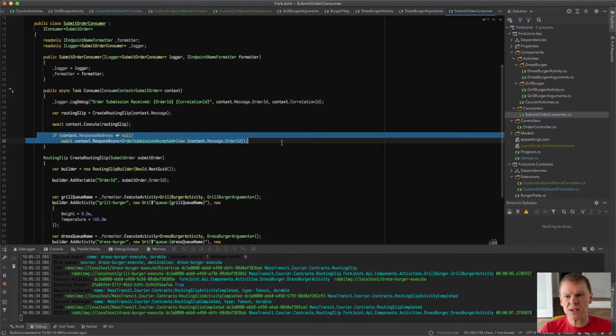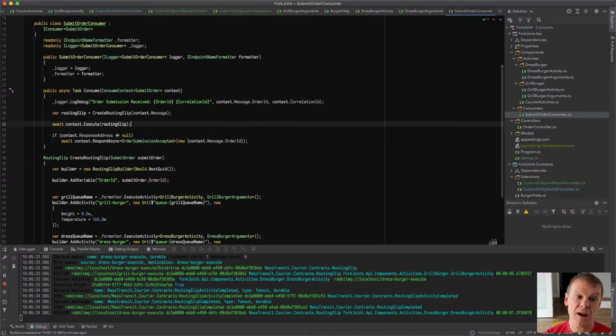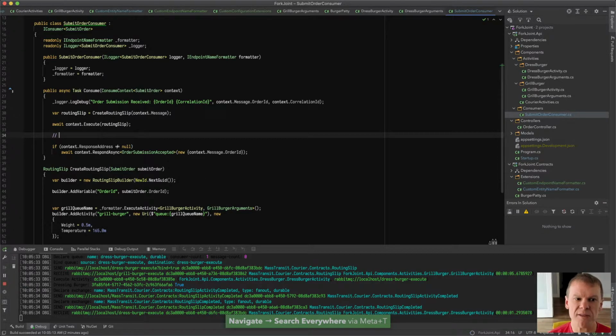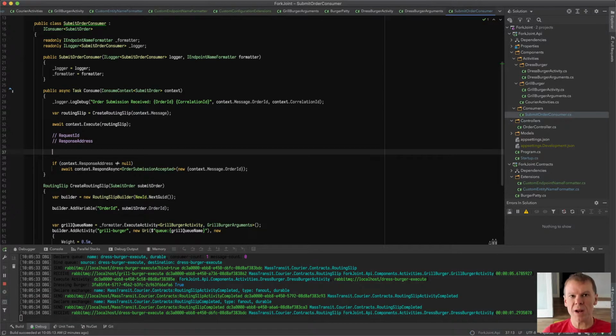When I execute the routing slip, that happens asynchronously. Those activities run in the background. And I know from having worked with MassTransit for a long time that there are two values that have meaning in a request: the request ID and the response address. Those are the absolute minimum required for it to know that it's a request and it needs to respond. Most people just write respond, since they know it's request response. Here I'm checking just because, why not?